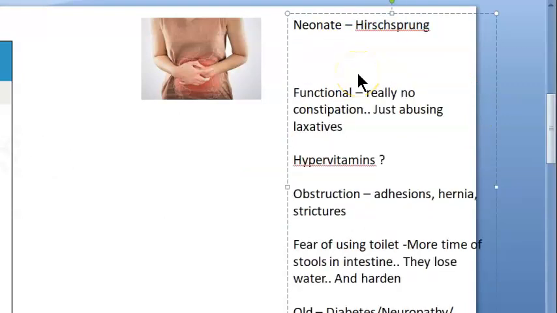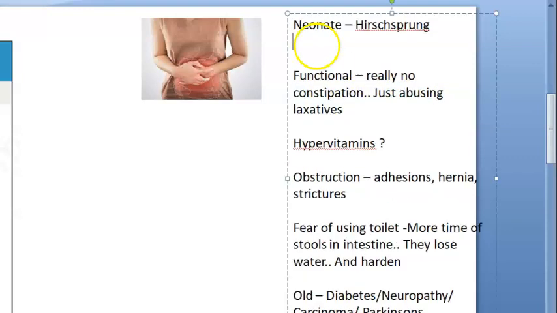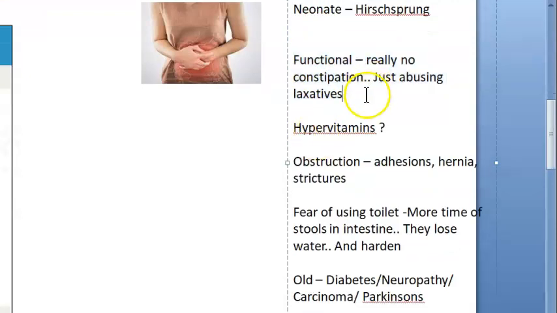Some people, like we're talking about adults now, will not really have constipation only. They'll take a laxative, then the stools will come, because the stools were already in the stage of coming out. Then they'll think that they have constipation. Actually, they won't have constipation. It's more like a functional issue. You're understanding, right? They're abusing laxatives, okay? Sometimes excess vitamins can cause constipation.